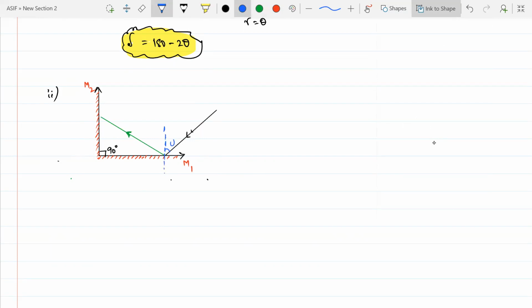This angle, if it is theta, this angle will also become theta, isn't it? Again, how do you draw the normal for this one? You draw a normal for this one like this. And for this mirror M2, this green light is incident, beta. So if this is theta here, what will be this angle? If this is your theta and this one is 90, this will become 90 minus theta.